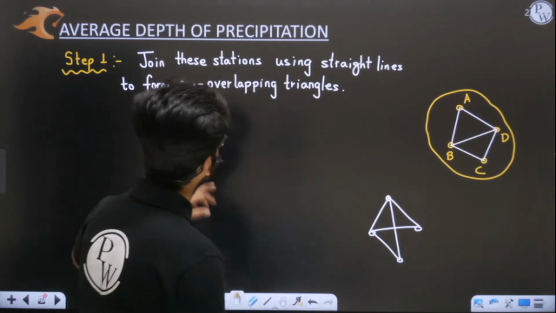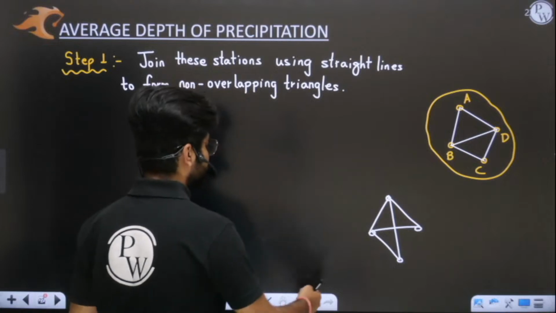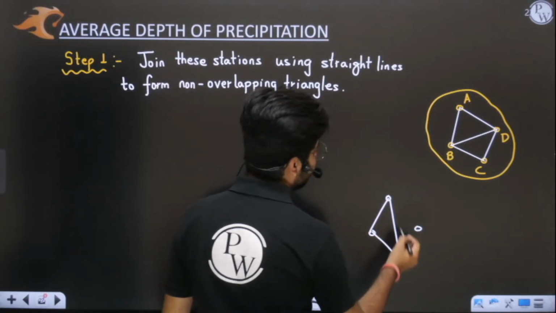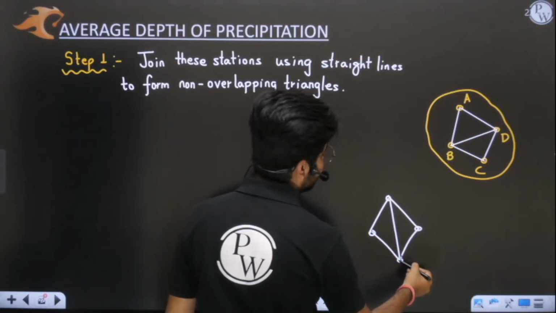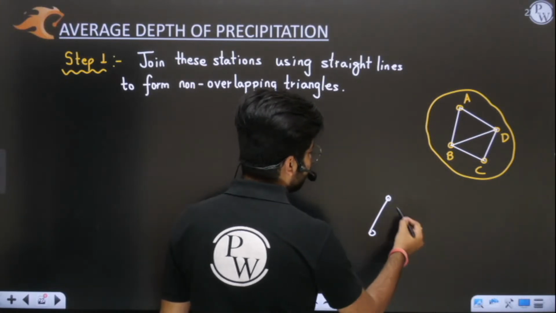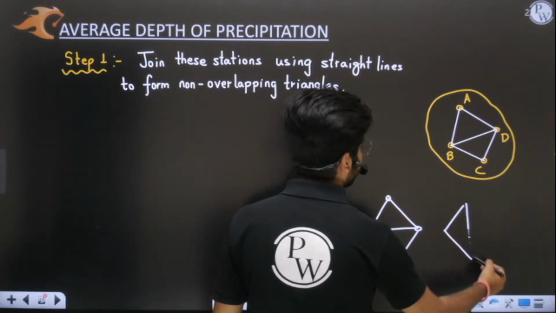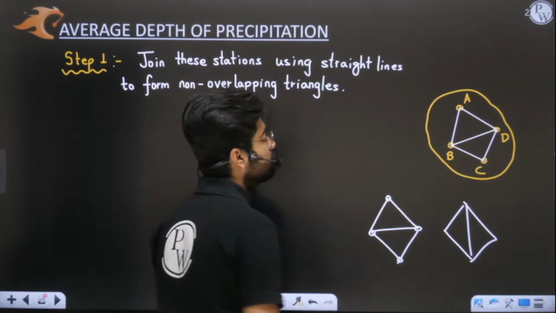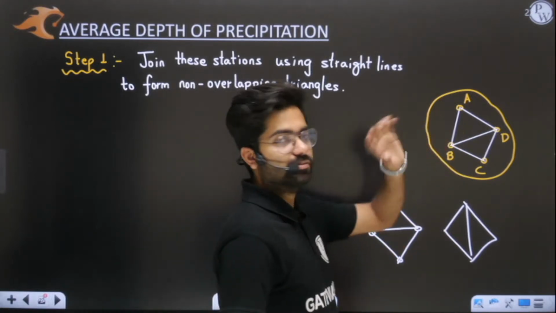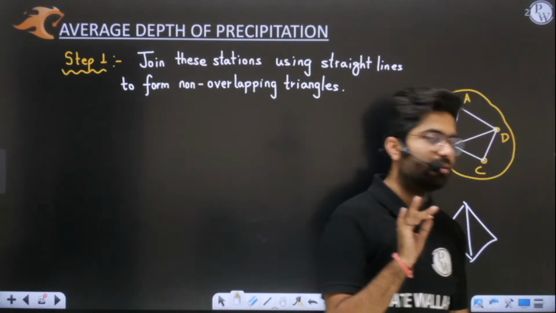Let me write here: non-intersecting triangles. You can see that these triangles are overlapping. So how will I form the next triangle? I will form the next triangle like this only, or we can form the triangle like this. We have two options, like this, like this. So we have done this one. Is this thing clear? Tell me first if this is clear.